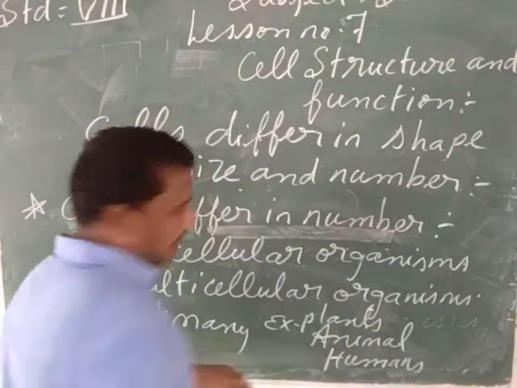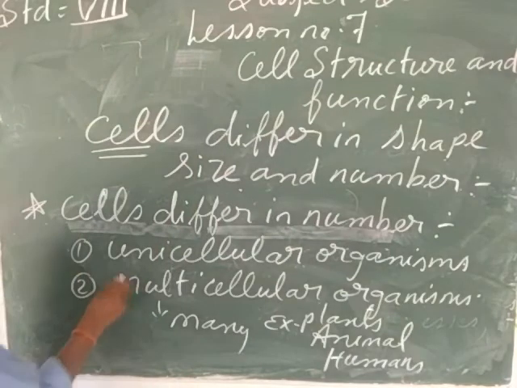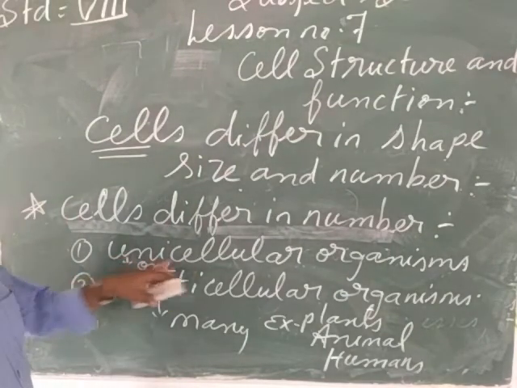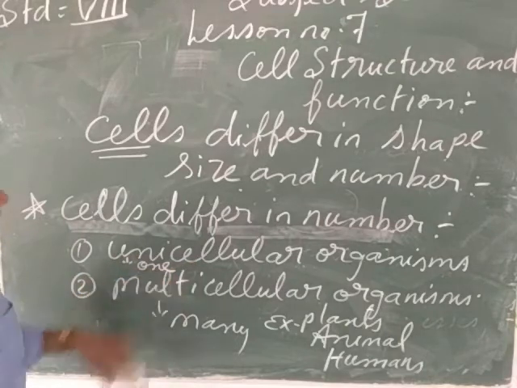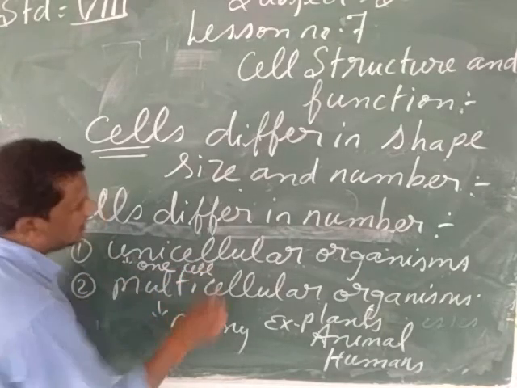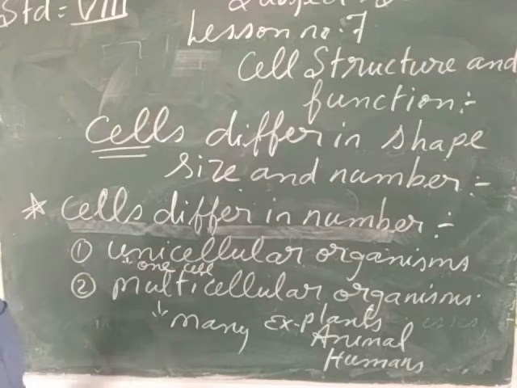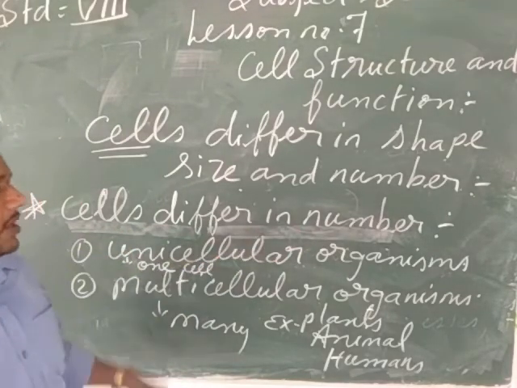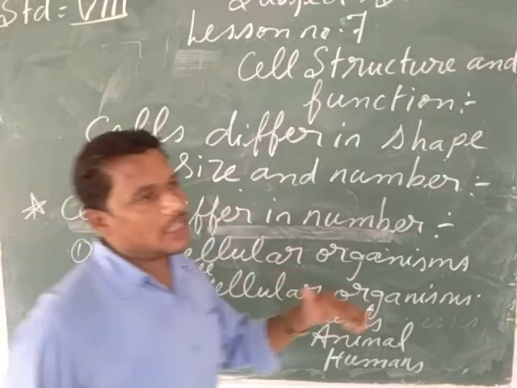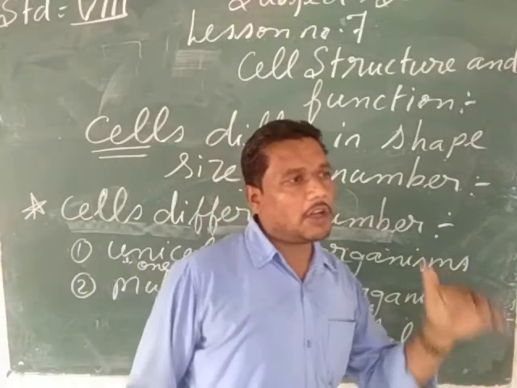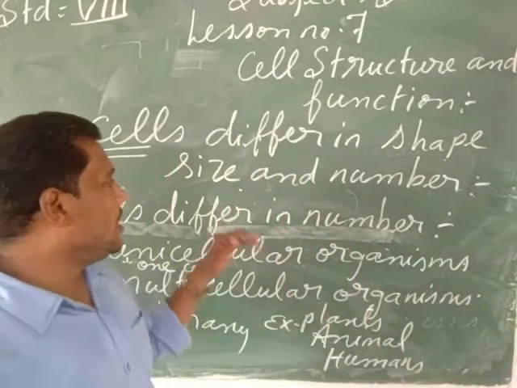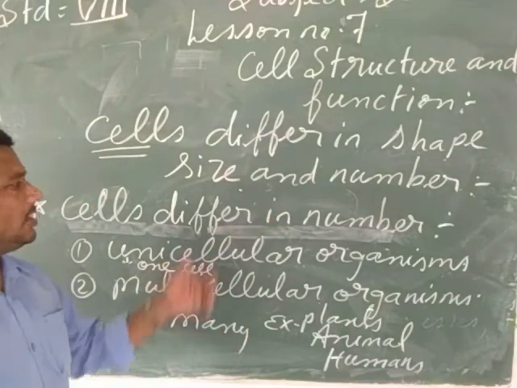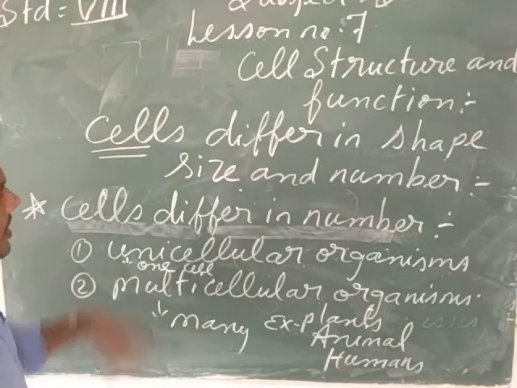And as I told you, my child, uni means one. So those organisms whose body is simply made up of only one cell are called unicellular organisms. So in this way, cells differ in number. The number of cells in a unicellular organism is only one, and the number of cells in a multicellular organism is so many. So in this way, cells differ from one another in number.